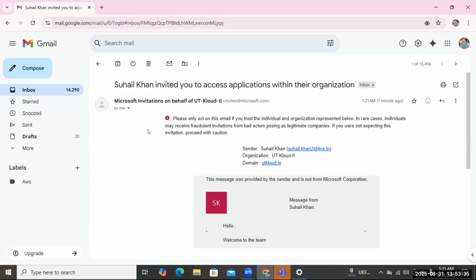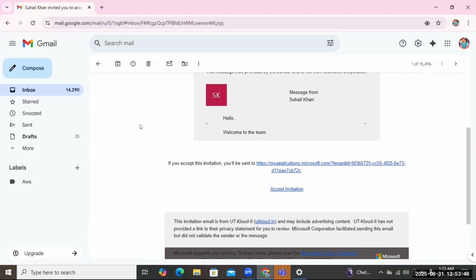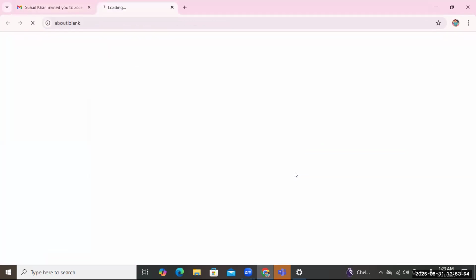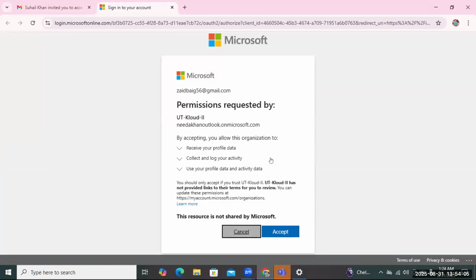Because I was logged in with my ID, hence he's getting my name. Domain, organization, sender, everything. Can you scroll down? There is a link which says accept invitation. Can you click on that? Click accept.